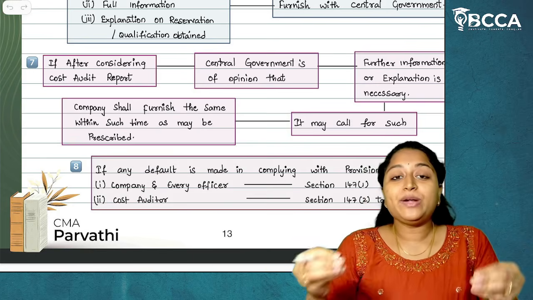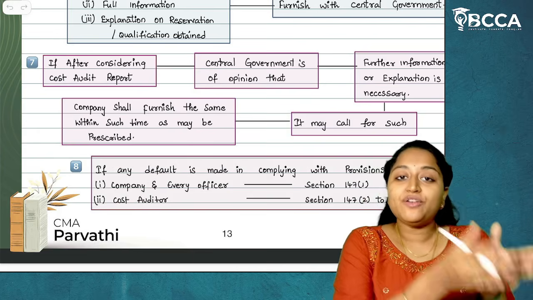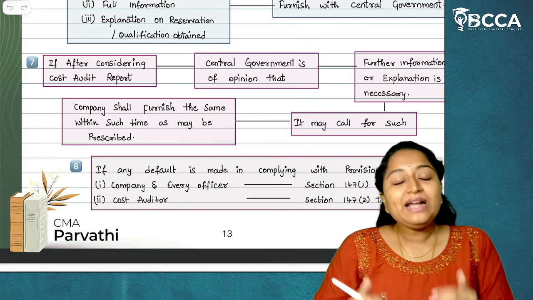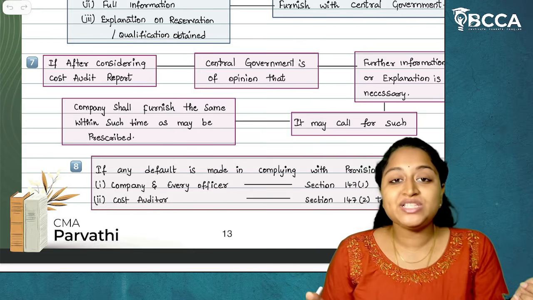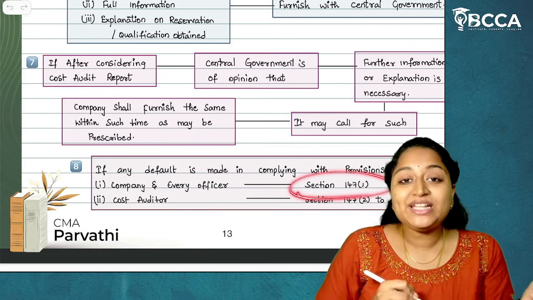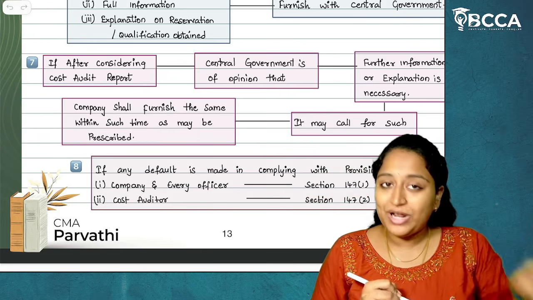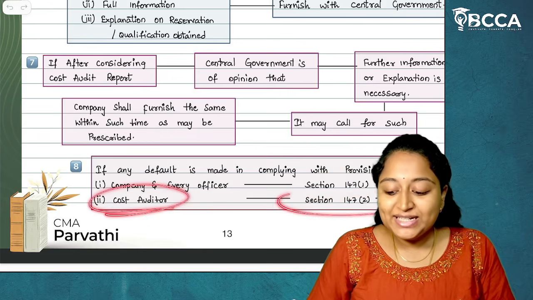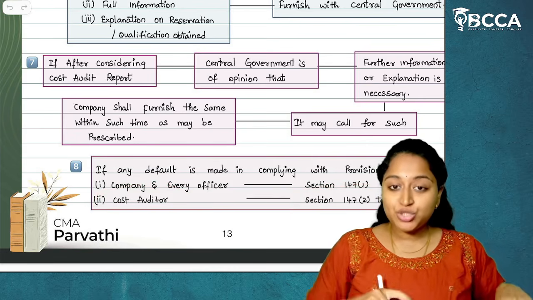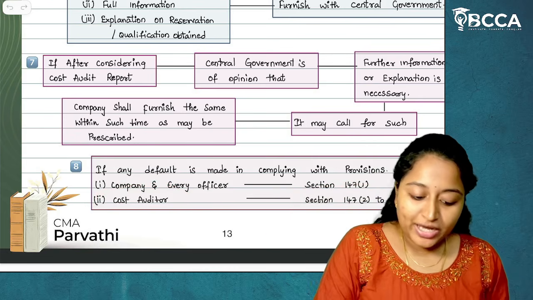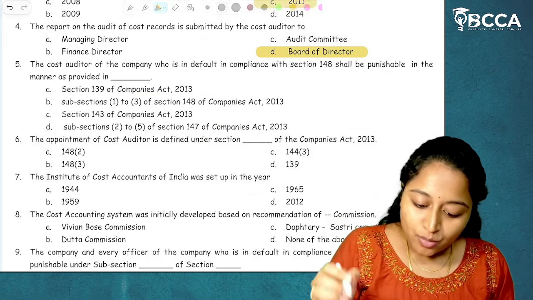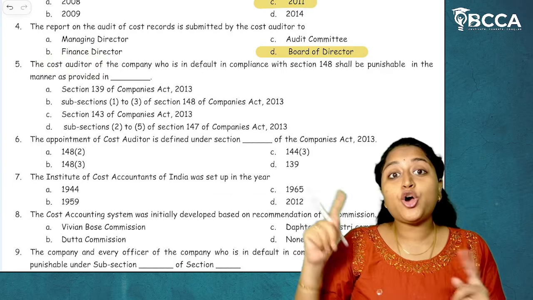So these are two different penalty provisions: one for the officer and company, and a separate one for the cost auditor. For officer and company, it is section 147 subsection 1, whereas for the cost auditor, it is section 147 subsection 2 to section 147 subsection 5. I hope it's clear. So what are the options given? They have asked for the cost auditor.